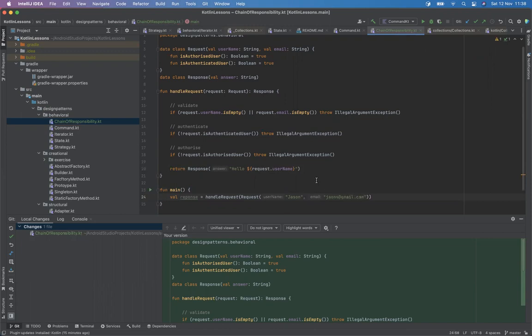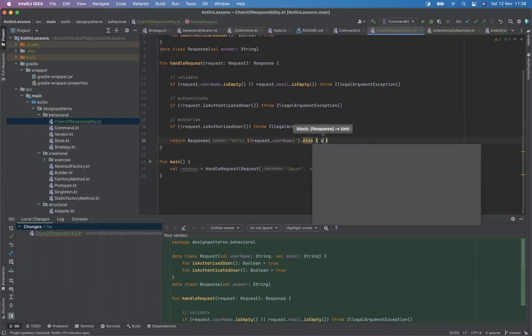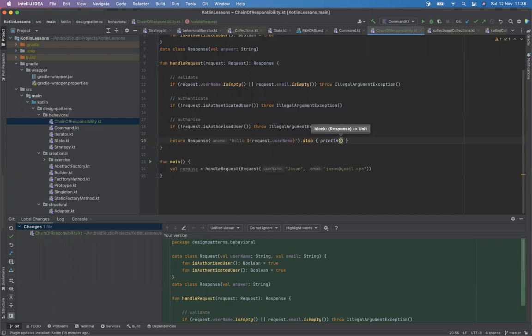If we run this, when we return the response, we want to print it too. So it will print the response.